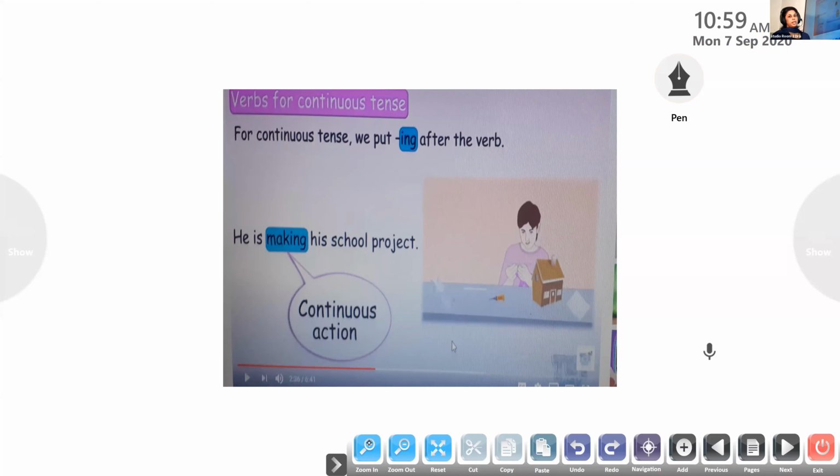So all of you look at it. He is making his project. Making, it is a continuous action. It shows a continuous action. The action is still going on. He is making the project still now and the action is not completed. So it is known as a continuous action. The action is going on and it is taking place at this moment. Have all of you understood what action in progress is?